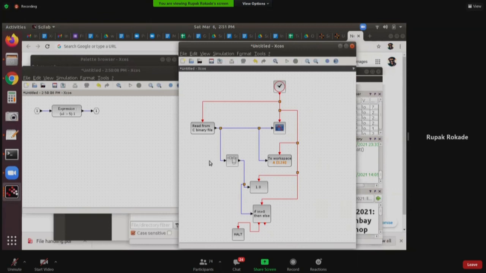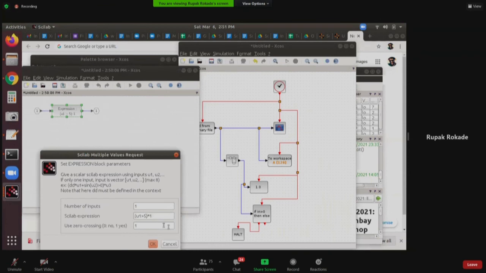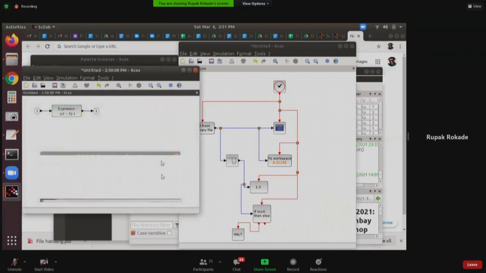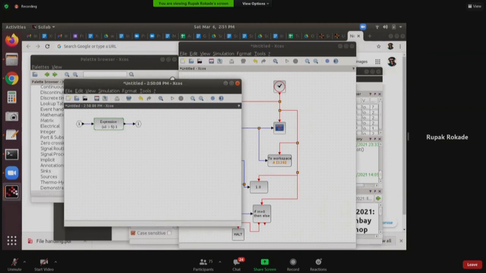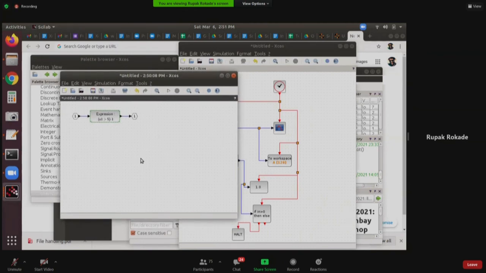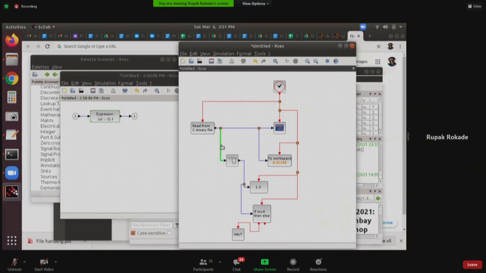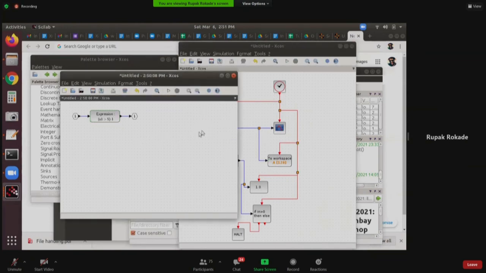Fine. Let us see if it works. The expression is still the same thing, it hasn't changed. Okay, and superblocks, it is possible for you to simply, you don't have to save this file separately. It is an XCOS code only, but you don't have to save it separately. It is a part of the main XCOS file. Once you save this entire code, you will have only one single XCOS file. You will not have two XCOS files.